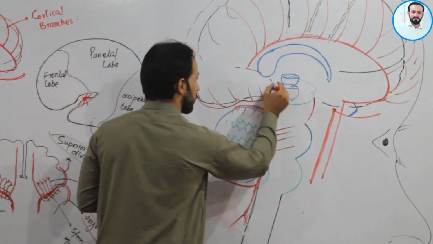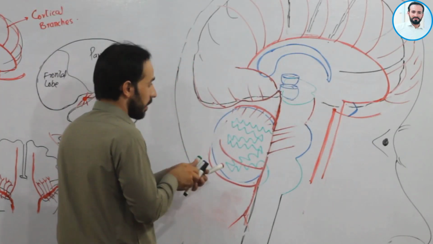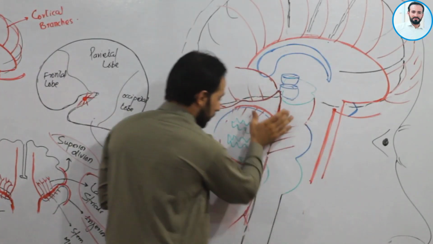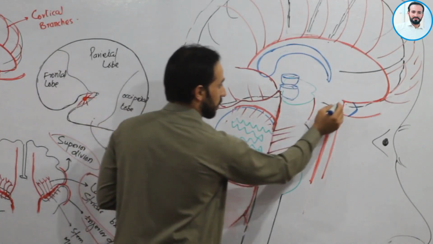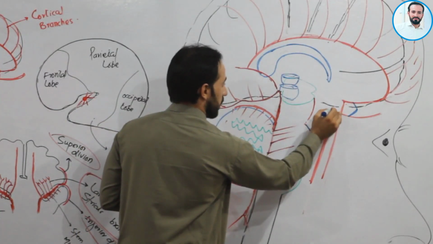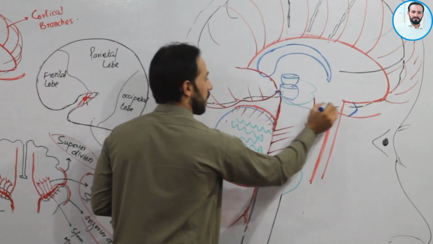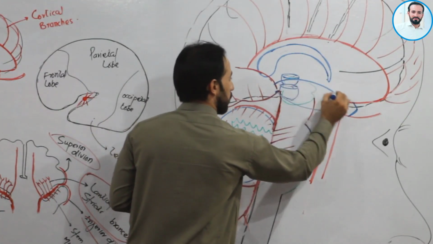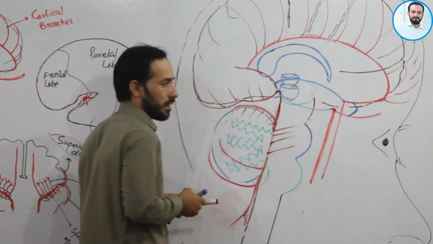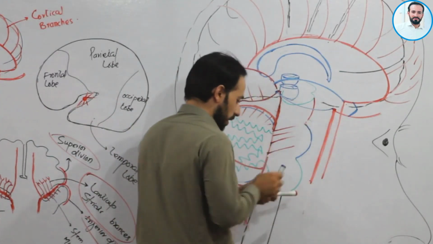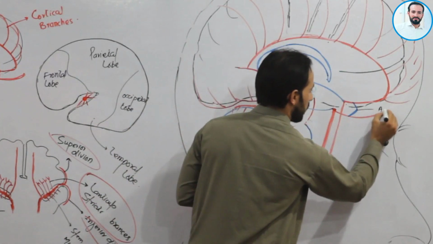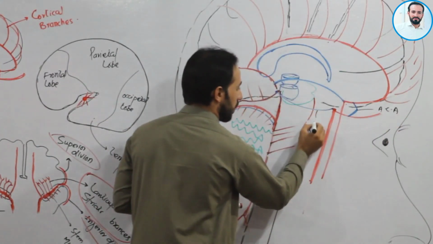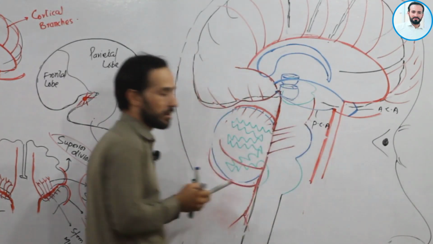Now look carefully, friends. This anterior carotid system and this posterior vertebro-basilar system are combined by posterior communicating arteries, and this was our anterior communicating artery, and these are the posterior communicating arteries.